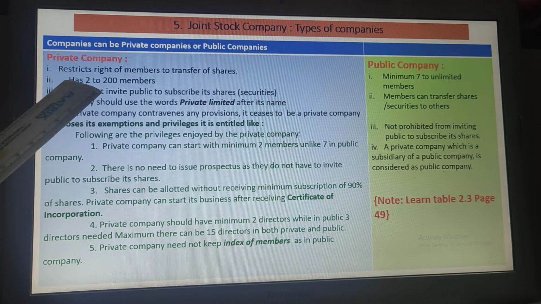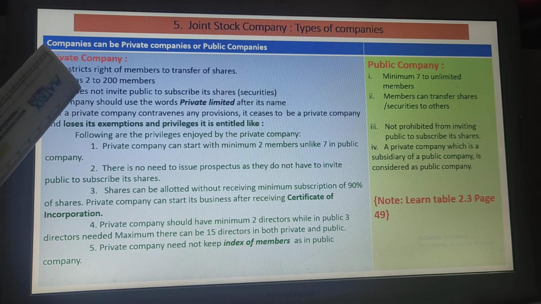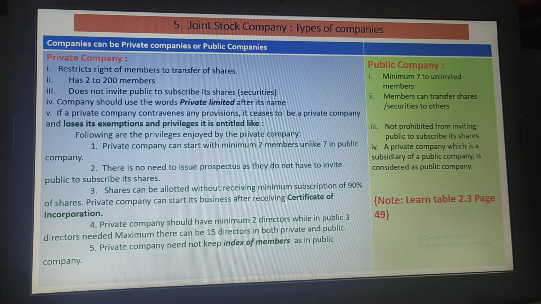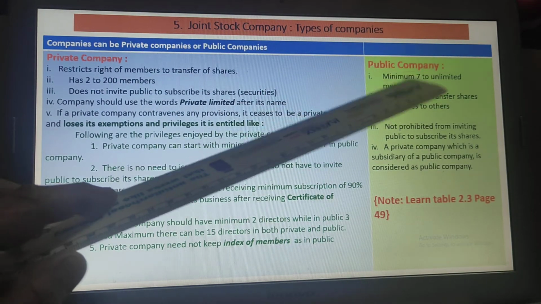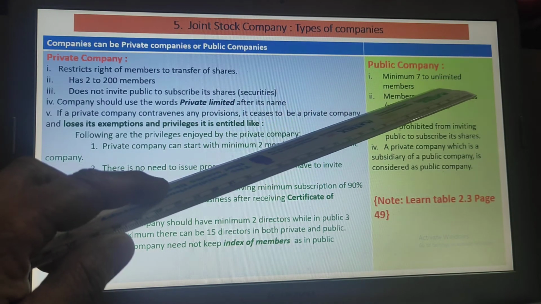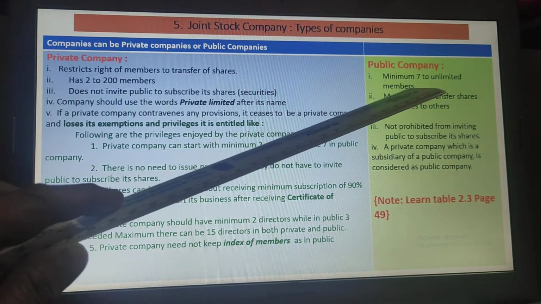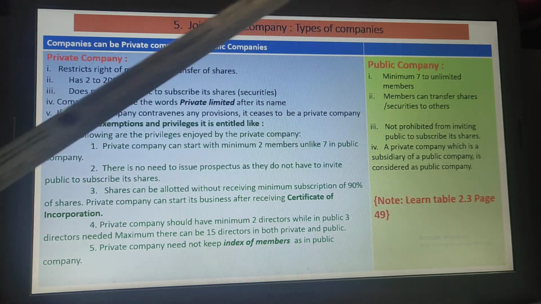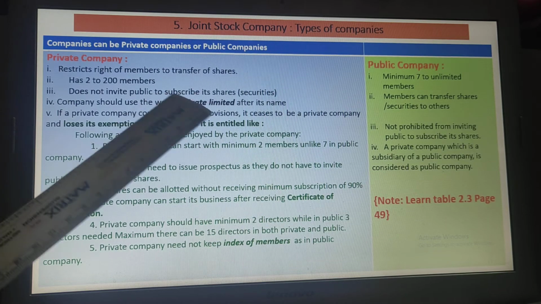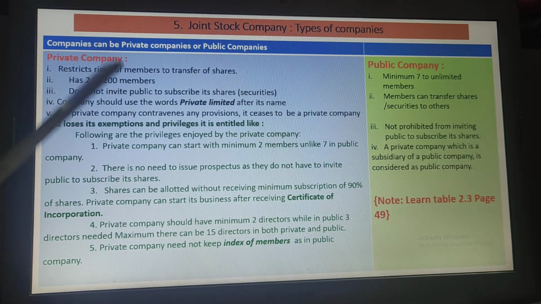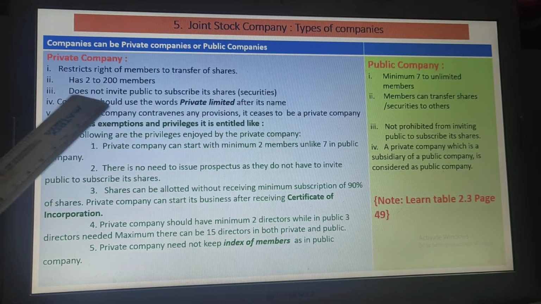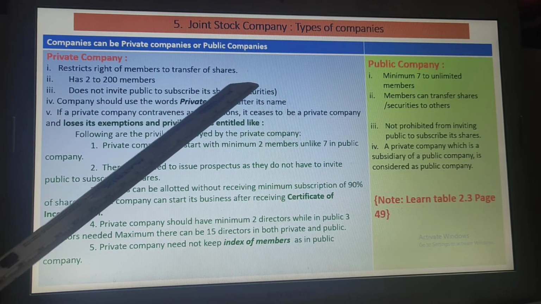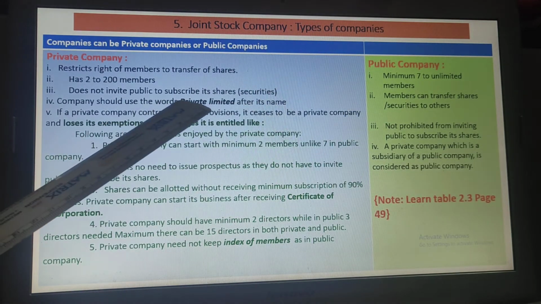Then the number of members required is minimum 2 and maximum 200 in a private company, whereas in public company there should be minimum 7 members and there is no maximum number, unlimited number of members. There can be as many members in case of public company, but in private it is maximum 200 members. Then a private company does not invite the public to subscribe its shares, as I discussed earlier.